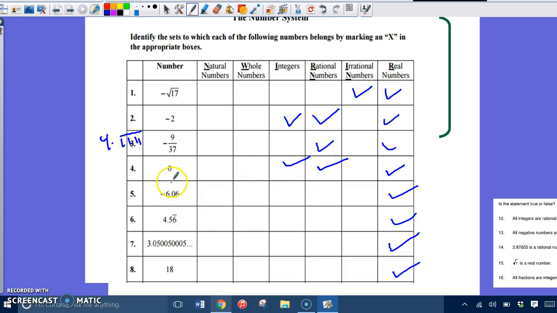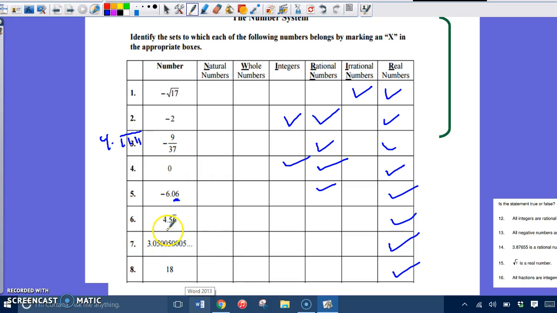So negative 6.06. Notice it terminated. There's no more numbers going after it, so therefore it makes it rational. It does not make it an integer because think number line. We don't usually see decimals on a number line. So we're going to keep this as just a rational number and of course a real number.